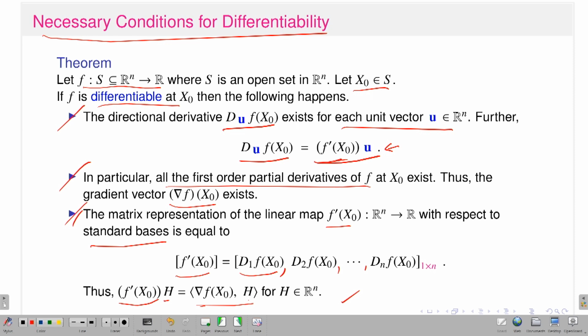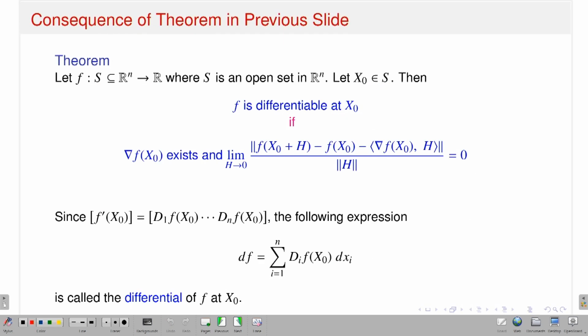So then you will see these kinds of things there. Okay. So, what is the consequence of the earlier theorem in my previous slides? It says that if I combine it, suppose I have a function f from S, a subset of R^n, into R, where S is an open set, and suppose you have a point x naught in S. Then suppose that the gradient vector of f at x naught exists, along with the continuity condition, then I will say that f is differentiable.